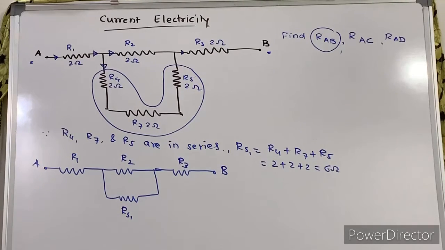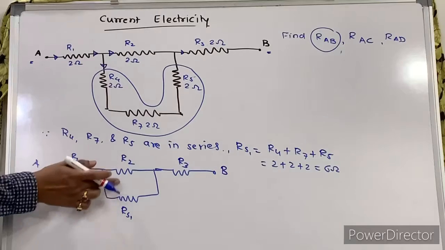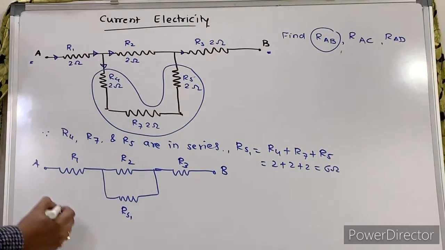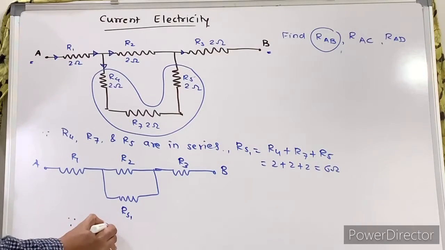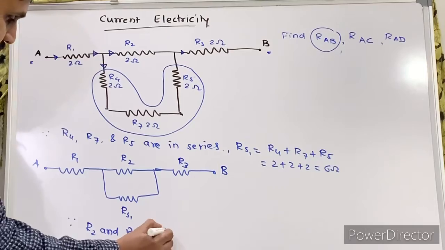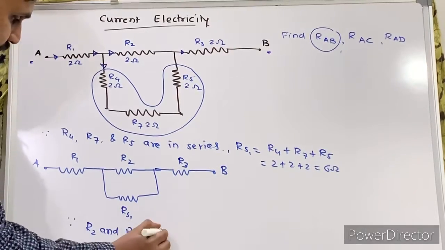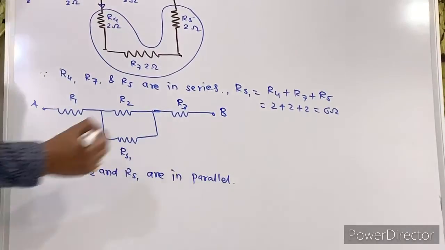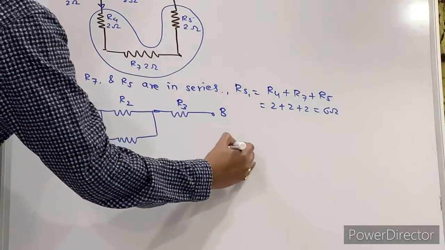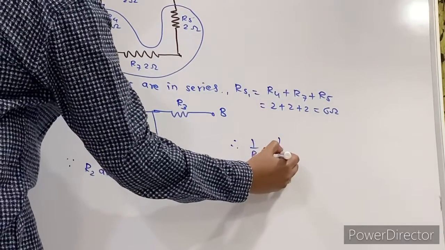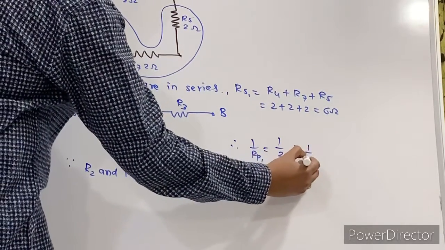Now just let me know, what about these 2 points? Now these 2 resistors are connected in parallel. So I can write here, since R2 and RS1 are in parallel, therefore 1 by Rp1 is 1 by 2 plus 1 by 6.